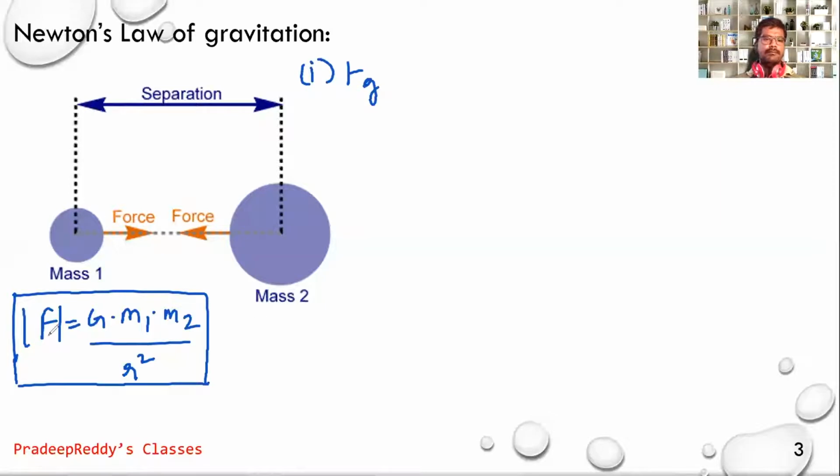So we have now got an equation to calculate the gravitational force acting between two masses. Magnitude of gravitational force is equal to capital G M1 M2 by R square. There are a few properties of gravitational force. Now let us discuss the properties of gravitational force acting between two masses.